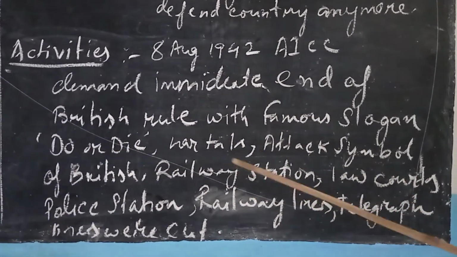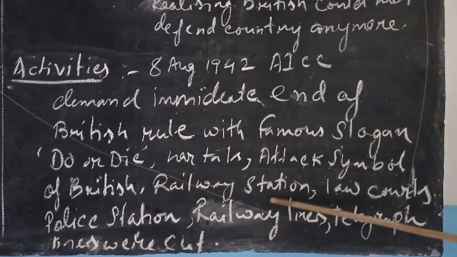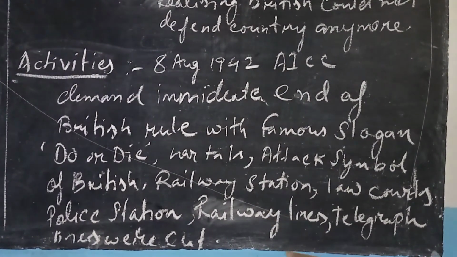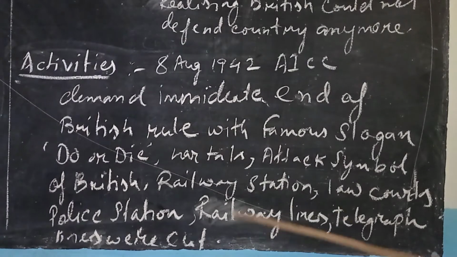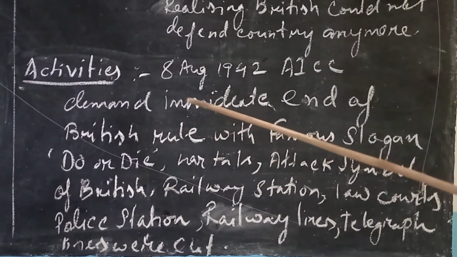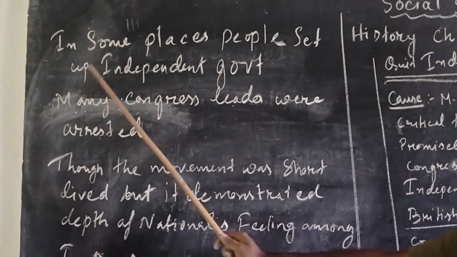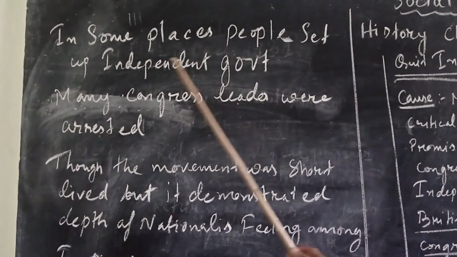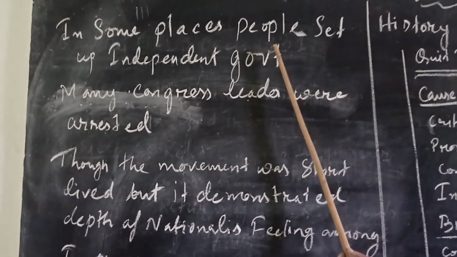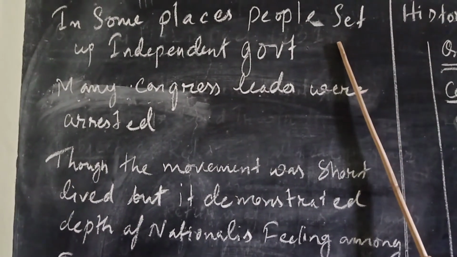With that slogan, the Quit India movement was launched. Hartals were held, and symbols of the British were attacked. Railway stations, law courts and police stations were attacked, railway lines were damaged, and telegraph lines were cut down. These were some of the activities done during the Quit India movement. In some places, people set up independent governments. They had no patience now; they wanted a government of India and did not want to remain under British rule.